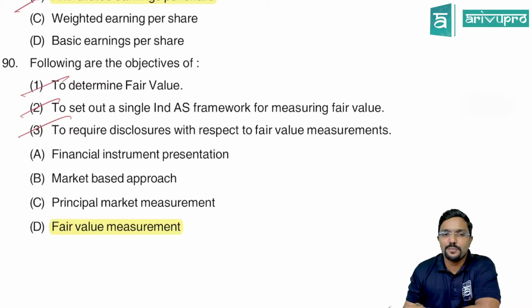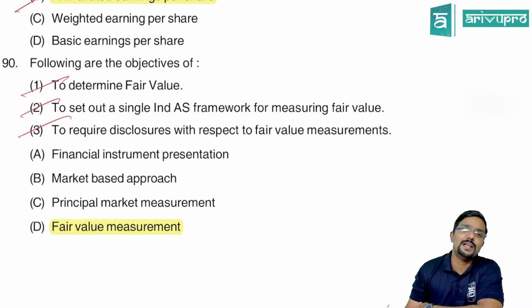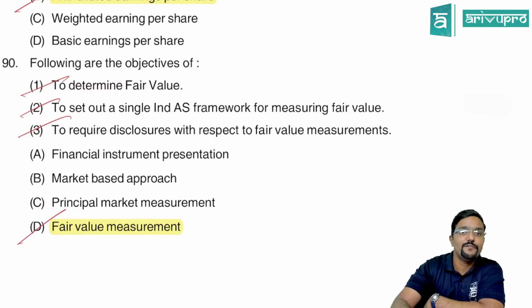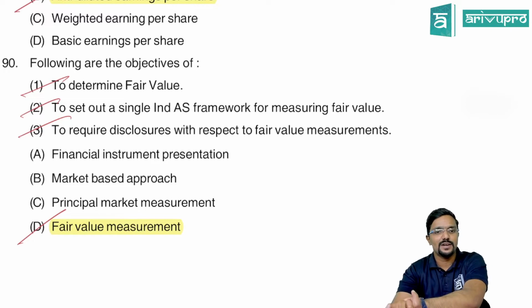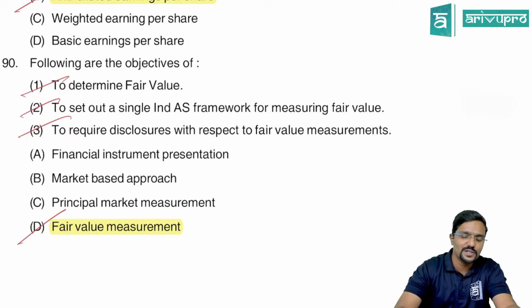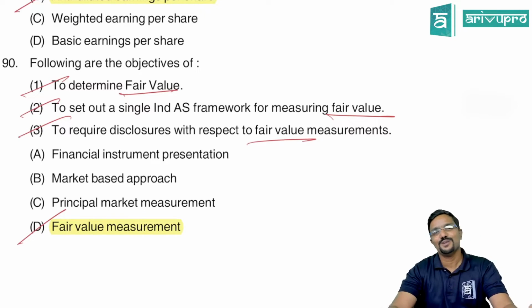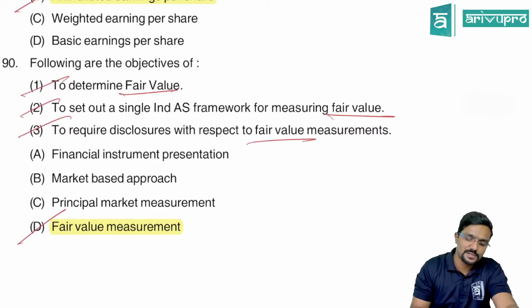Financial instrument presentation, market based approach, principal market measurement, or fair value measurement. The answer is fair value measurement. This is a separate Ind AS on this. Clear? So if you just see the options only, everywhere they are talking about fair value, fair value, fair value. Just by seeing that you can decide it is the objectives of fair value measurement. Yes.